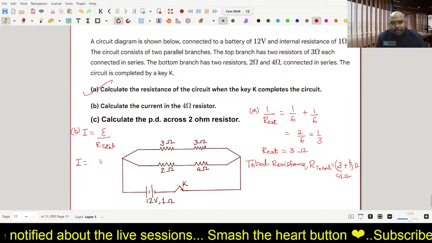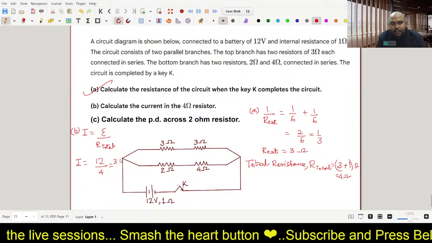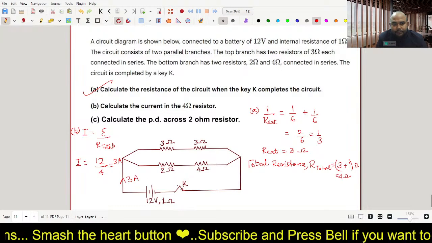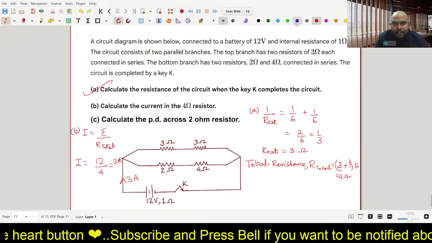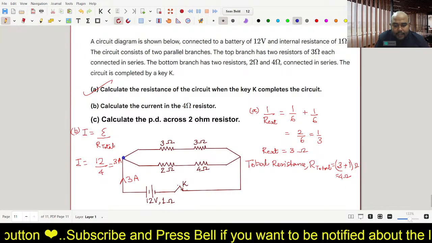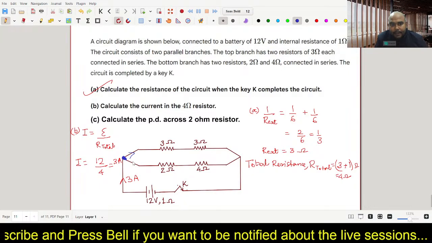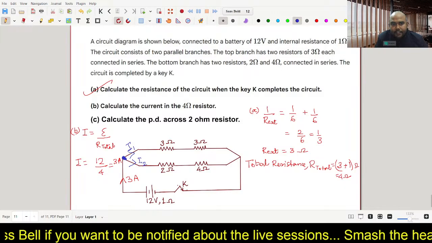So total current हम निकाल रहे हैं, EMF है 12 and R total है 4. So 4 3s are 12, so 3 ampere. So total current is 3 ampere. Total current is 3 ampere. Now when this 3 ampere reaches at this point, which I have marked with blue, this 3 ampere splits into 2 parts. Say I1 and I2, it splits into 2 parts.